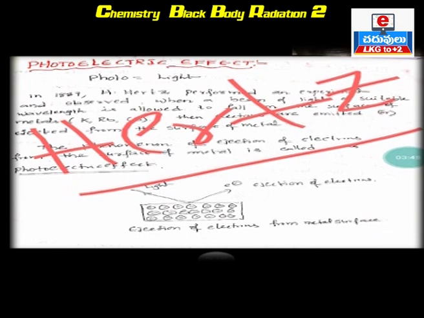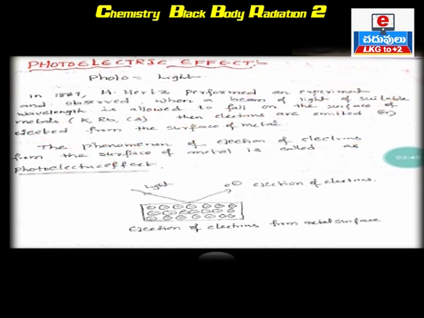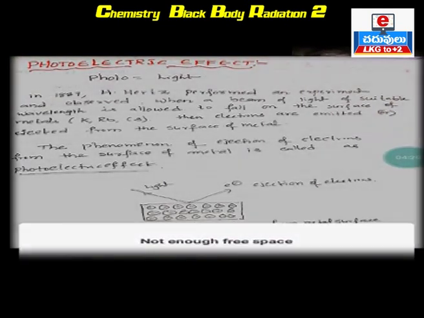Hertz observed that when a beam of light, a beam being a number of light rays, not a single ray, falls on a surface. You all know that light has wavelength, frequency, and velocity. When a beam of light, a group of light rays, of suitable wavelength